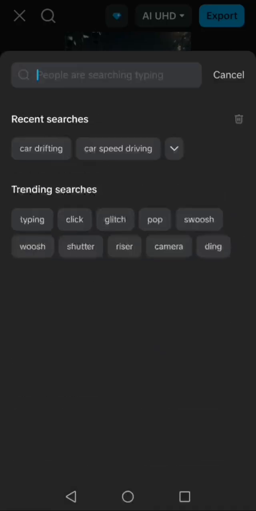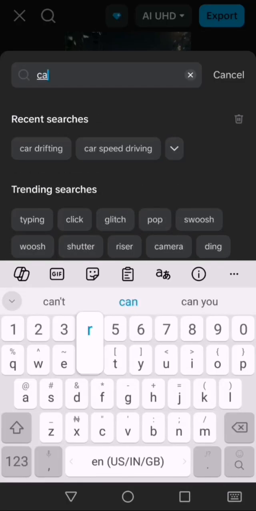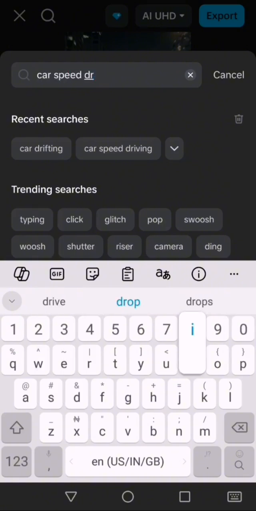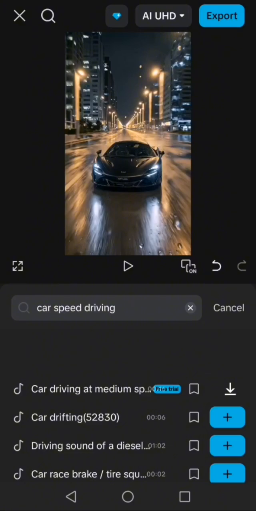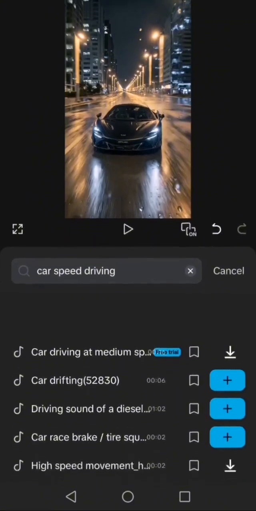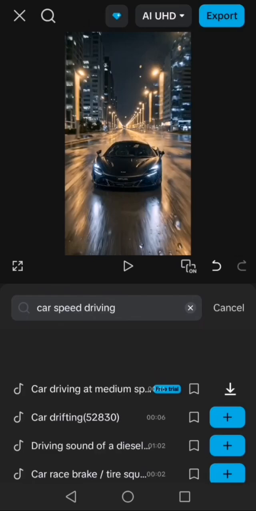Then I'll come over here and type car speed driving. So I'll just go ahead and search that. So still the same as the other one, I'll just listen to any sound I kind of like.